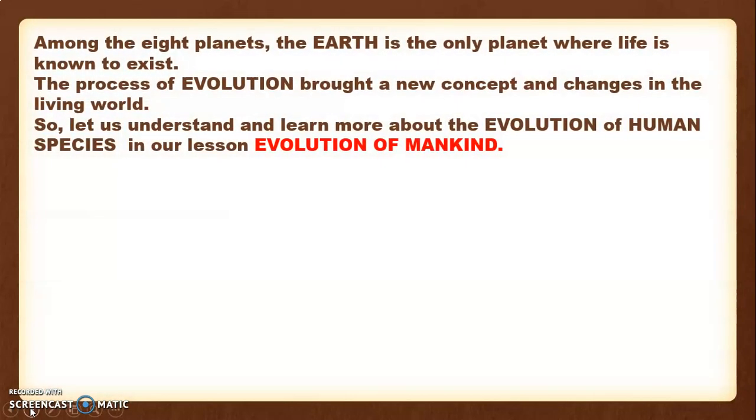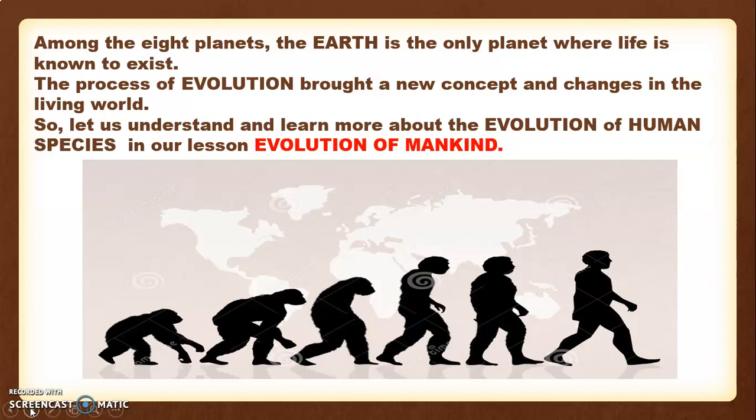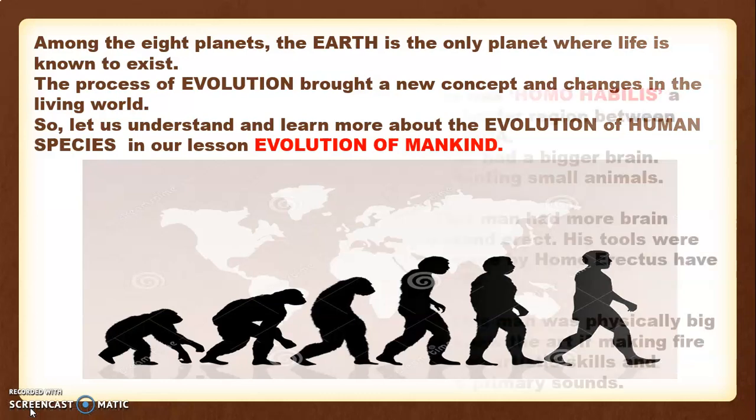Among the 8 planets, the Earth is the only planet where life is known to exist, and the process of evolution brought a new concept and changes in the living world. So let us now understand more in detail about the evolution of human species.